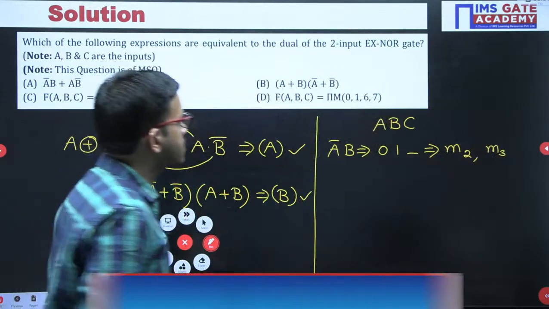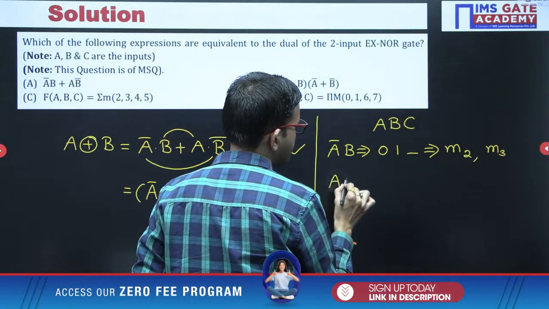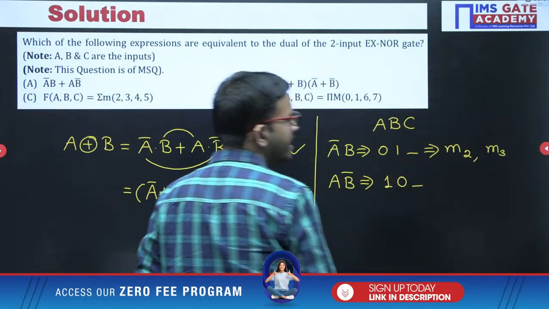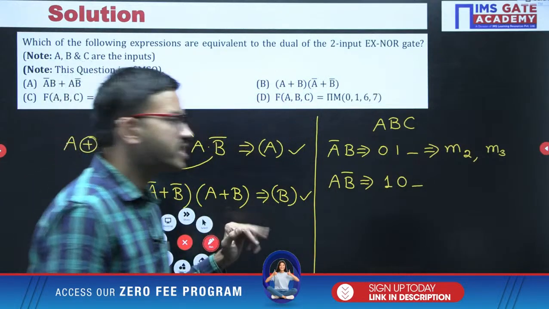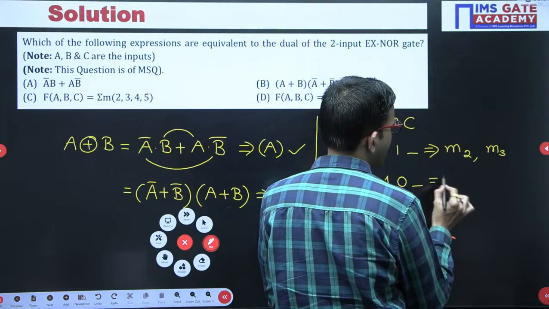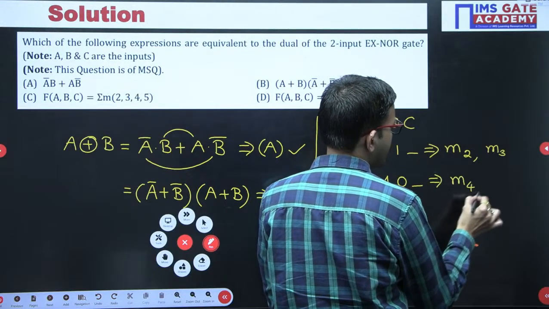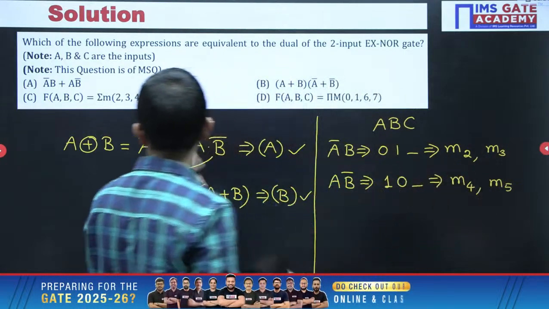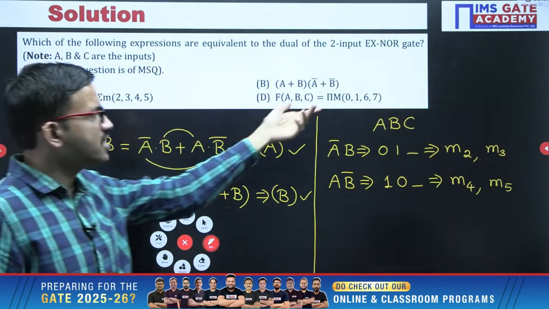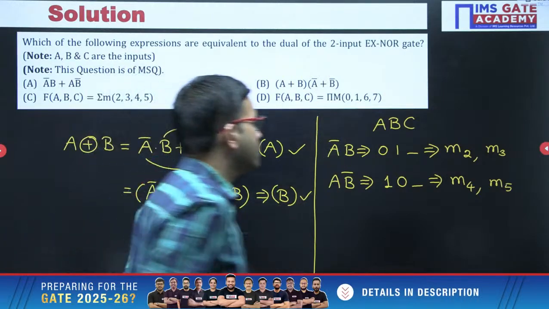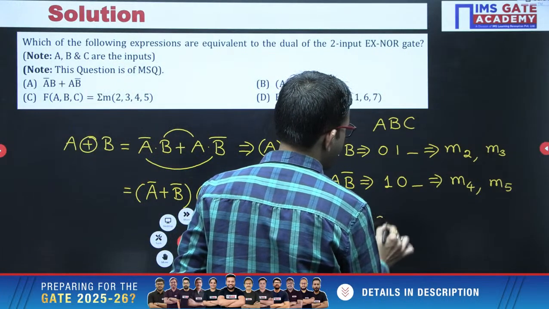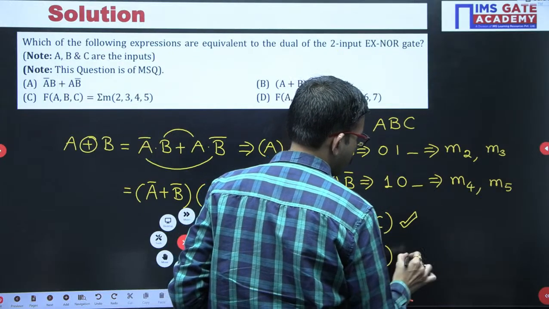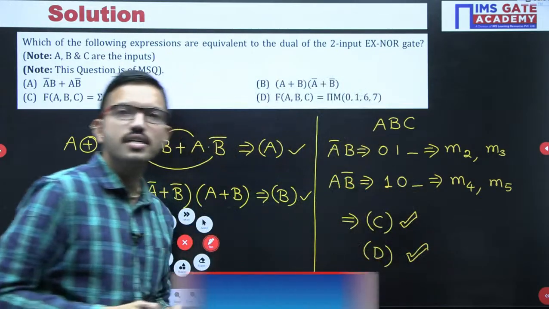Next, another term, A B bar. A value 1, B value 0. Regarding C, two combinations, it can be 0 or 1. If you consider 0, 100 is 4. If you consider 1, M5. So 2, 3, 4, 5, yes, you are getting. Obviously, the remaining combinations are maxterms. So from here we can decide C and D are correct. So for this question, all the 4 choices are correct.